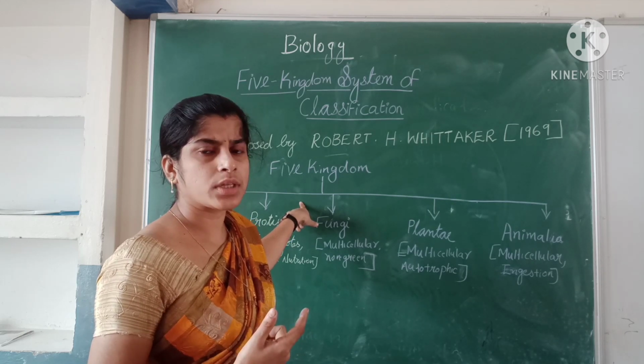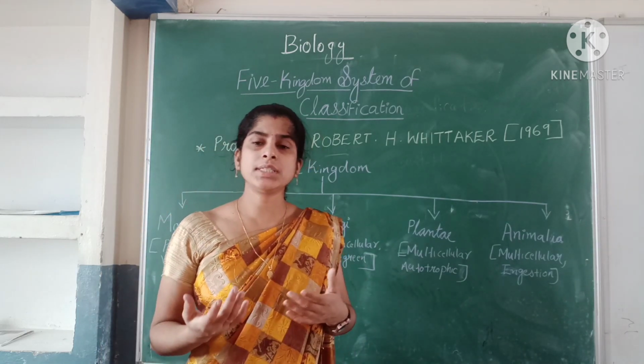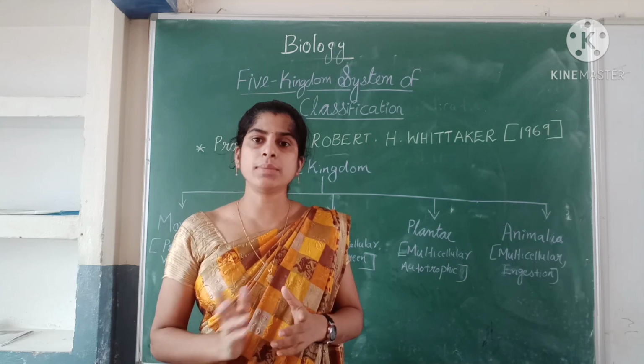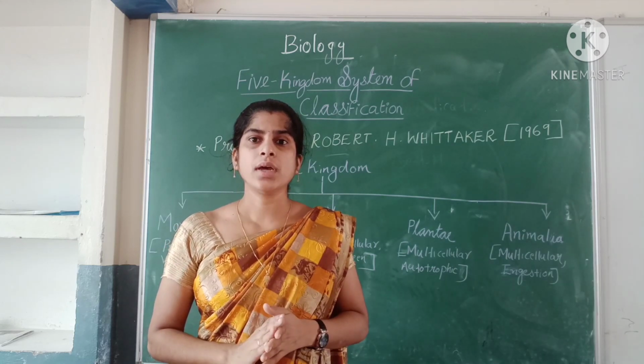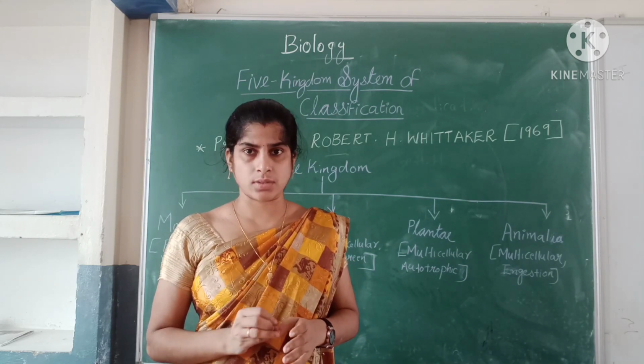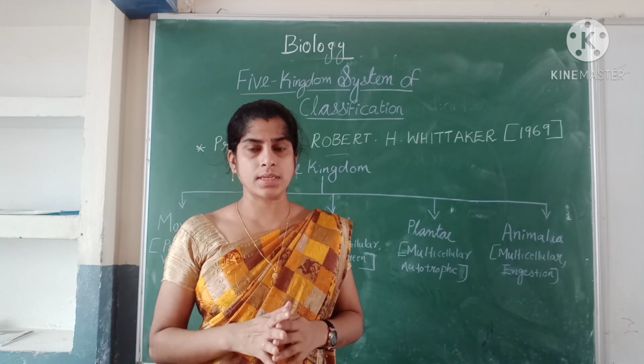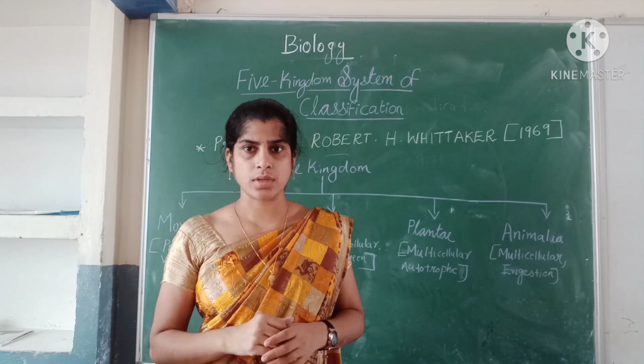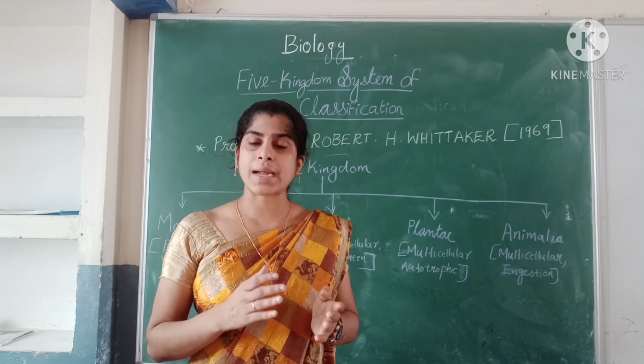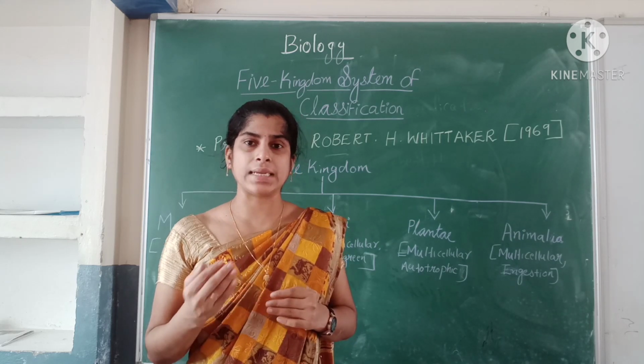Prokaryote is a primitive structure of cell, meaning there is no well developed nucleus. Prokaryotes include bacteria and some algae.